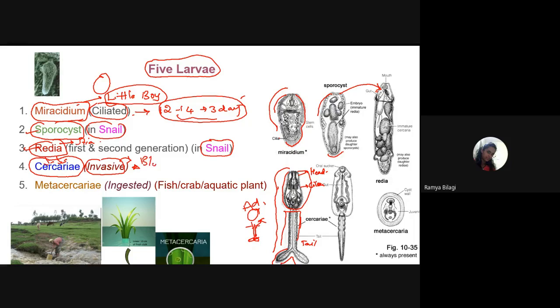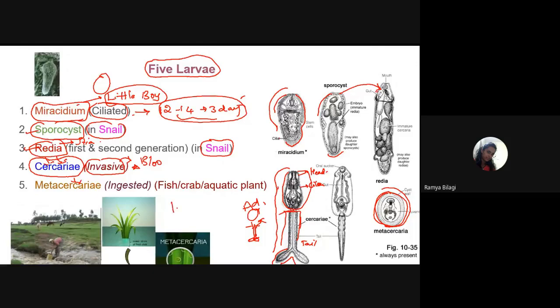So this will happen in the case of blood flukes. But in the case of flukes other than blood flukes, that is liver fluke, lung fluke or intestinal fluke, the cercariae will further develop into another, higher larval form called metacercariae. What happens in metacercariae? The tail will be lost and it will become rounded and cystic, with a thick wall developed like a cyst. It is called metacercariae.